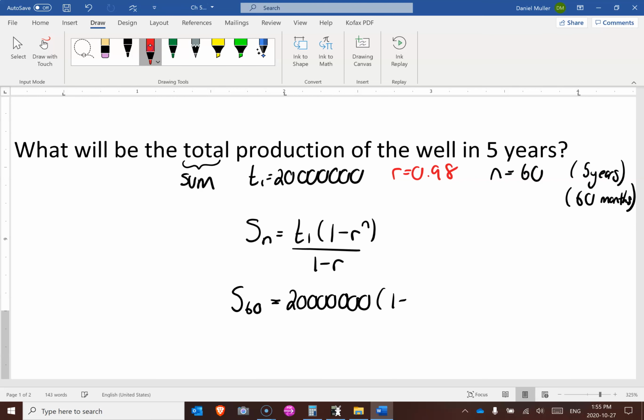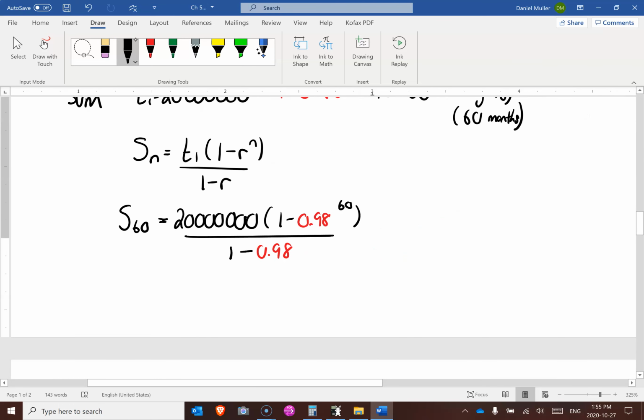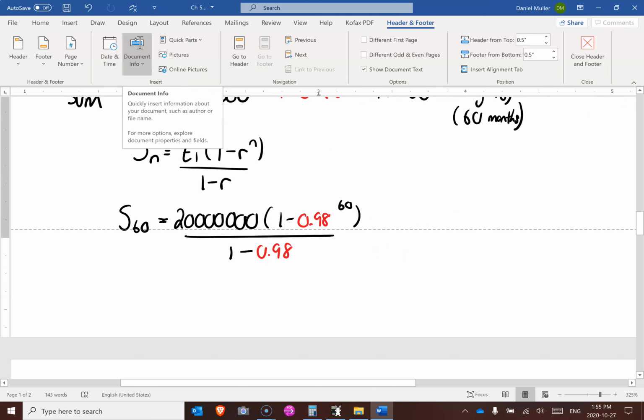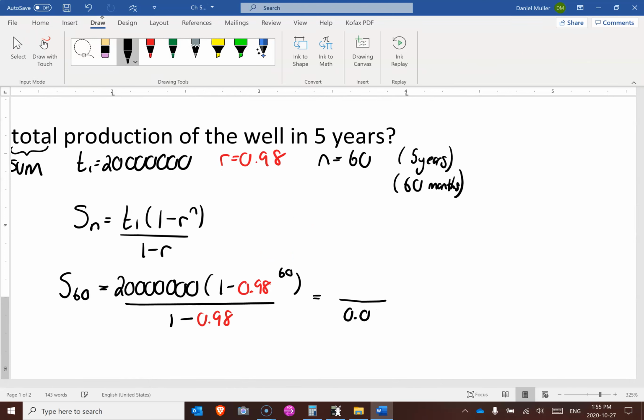So it's 1 minus 0.98 to the power of 60, all over 1 minus 0.98. Now I don't know what that top is going to be. I'm a little scared, but let's see. The denominator, 1 minus 0.98, is going to be 0.02. That's just what's away from making 100. So 98 there, yeah, that's right.